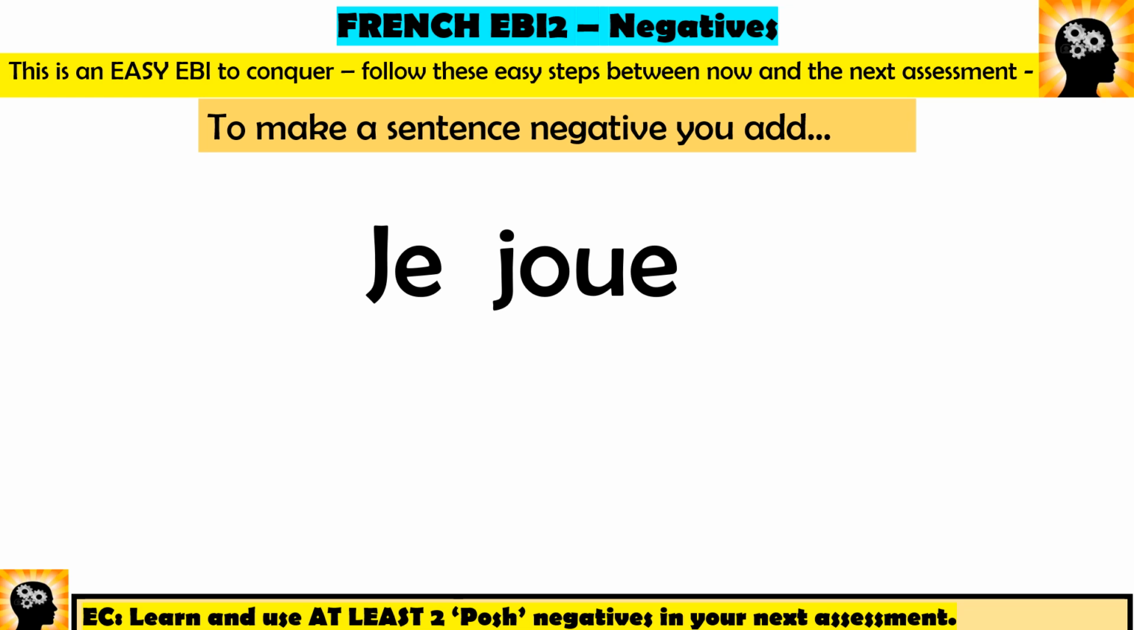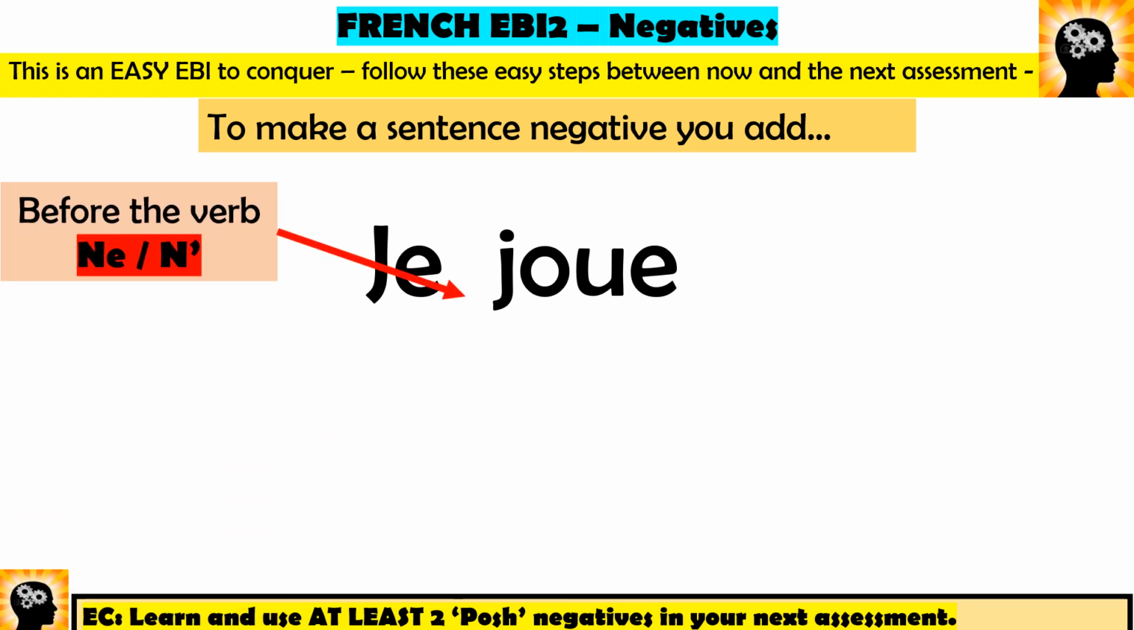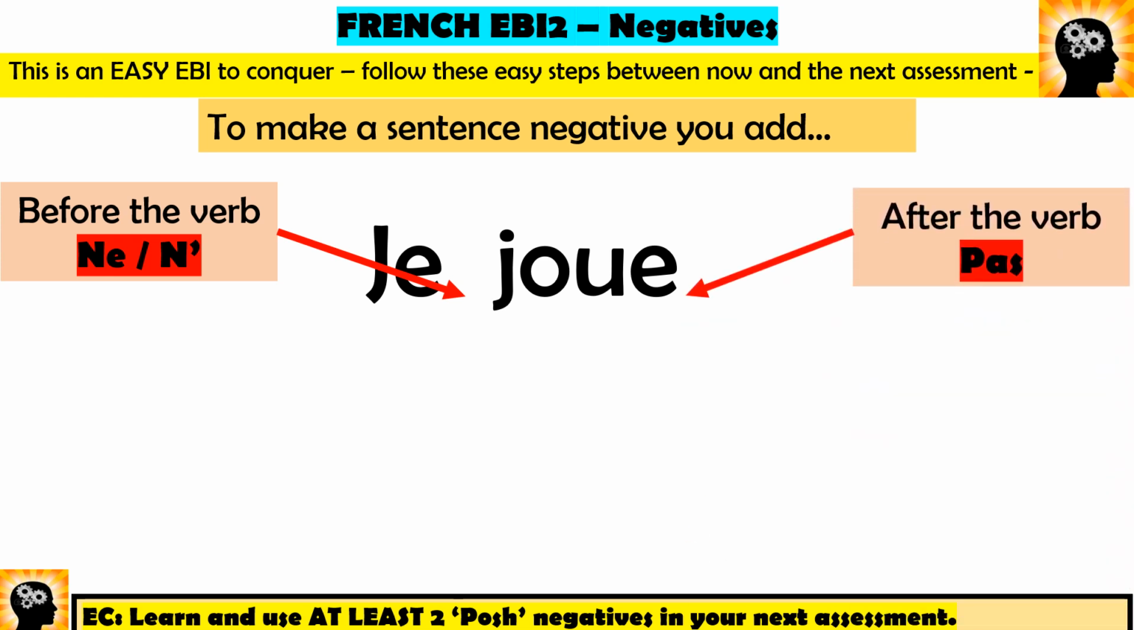So, je joue means I play. To make it negative, you need to say ne here. So, je ne joue, and then after the verb, you add pas. And that means I don't play. So it's very different to English, because in English we say I don't play, I don't do, I don't watch. In French, they don't do that. In French, you say I play not, or I not play not.